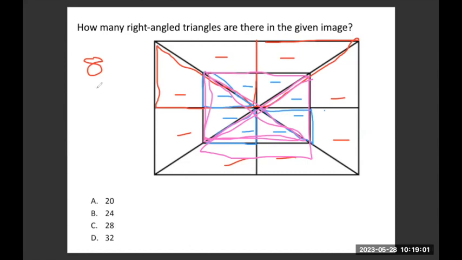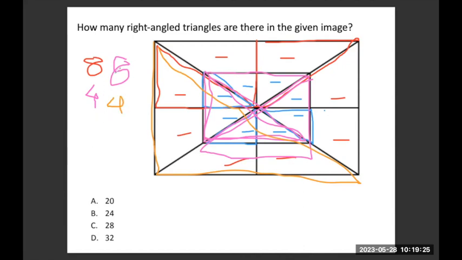So you get 4. Sorry, I forgot to write 8 here, for the internal small ones. Besides that, there will be other shapes formed with the same pattern but for the bigger rectangle. So likewise, 4 more shapes getting formed.